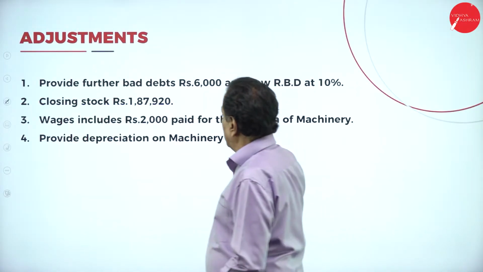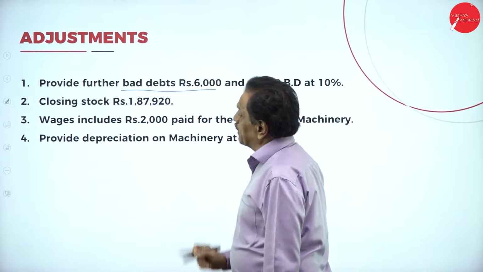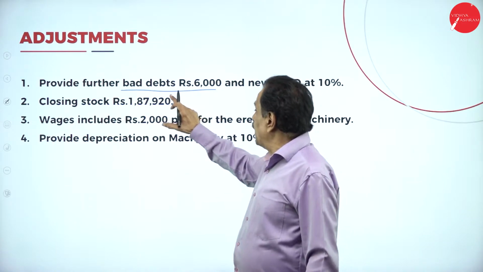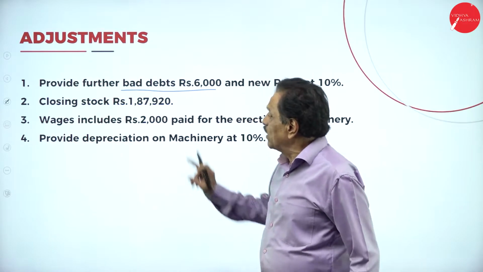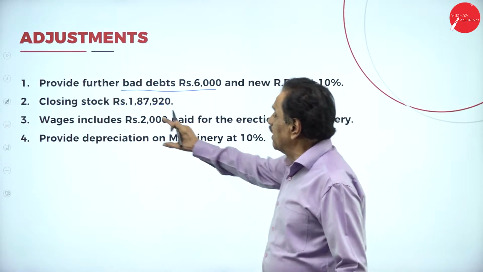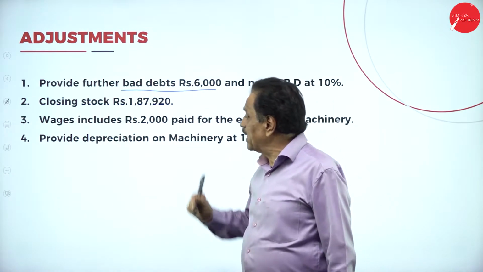Provide further bad debt rupees 6,000 and new RBD at 10%. He says already bad debt is there. How much bad debt should be provided? 6,000. New RBD at 10%. Then closing stock is rupees 1,87,200. Where will it come? Trading account credit side, asset side of the balance sheet.